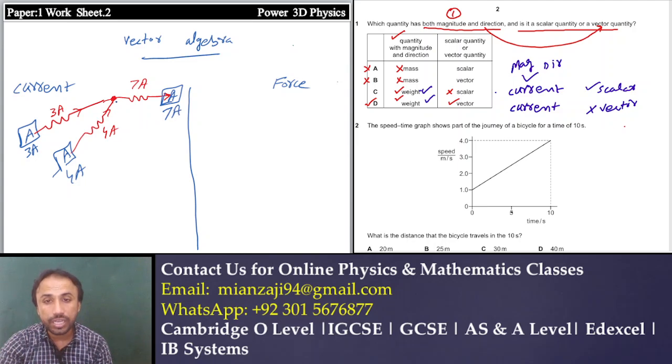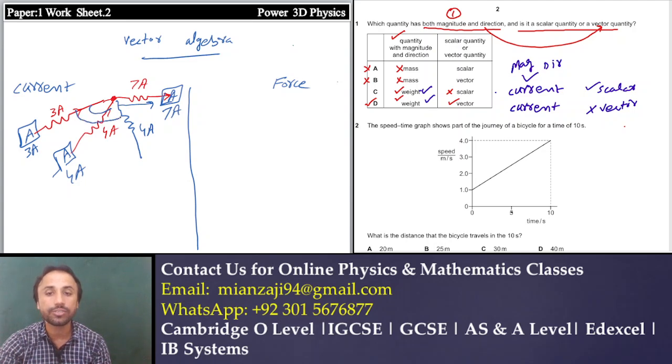If I just change the direction of this 4 ampere wire, again the current will be 7 ampere, there will be no change. First there was a smaller angle, then I changed the direction of this wire, and there is no change in the final value of the current. It means current does not follow this directional rule. Even though current has direction and magnitude, it does not follow vector algebra. There is no graphical rule.